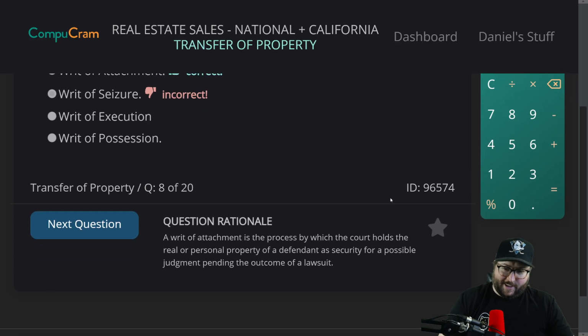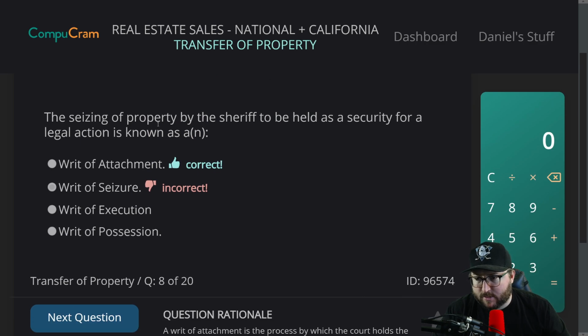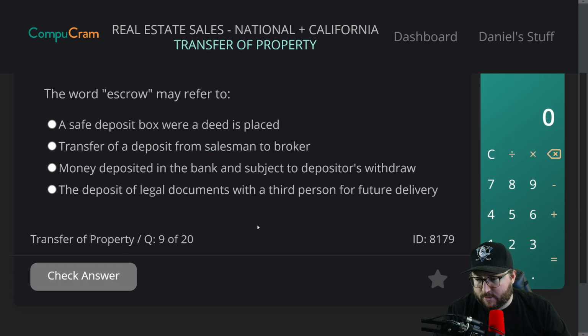Incorrect. Okay. Oh, I've never gone 0 for 10. This is really embarrassing, but this is good. We need to learn this stuff. Question rationale. A writ of attachment is the process by which the court holds the real or personal property of a defendant as security for a possible judgment pending the outcome of a lawsuit. A writ of attachment is where the court holds it. Seizing a property by the sheriff.